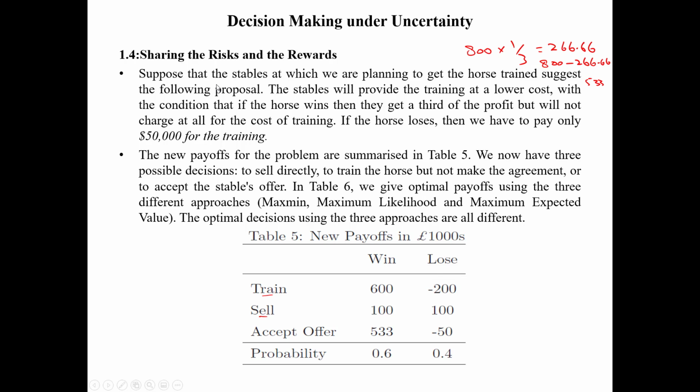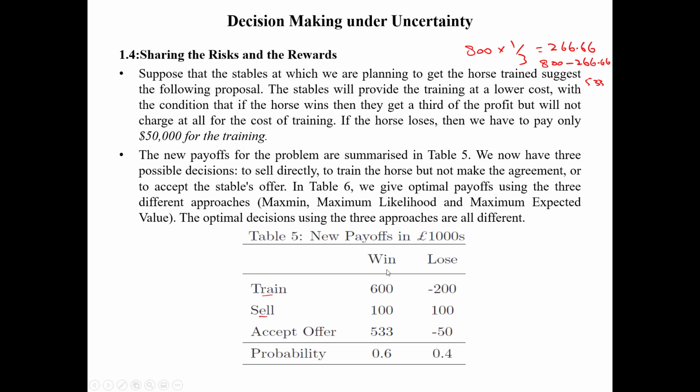And the third is to accept the offer from the stable, which will provide the training at a lower cost, with the condition that if the horse wins, they get a third of the profit, but there is no charge for training. If the horse loses, you only have to pay 50,000.